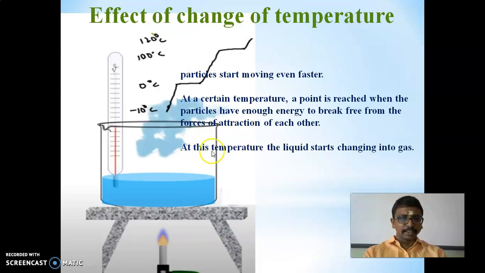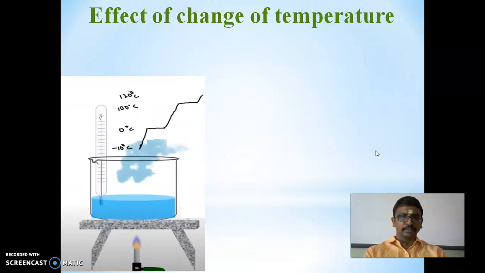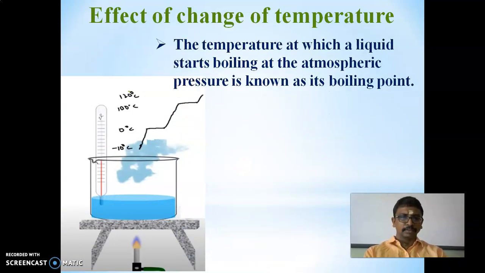At this temperature, at 100 degrees Celsius, the liquid starts changing into gases.